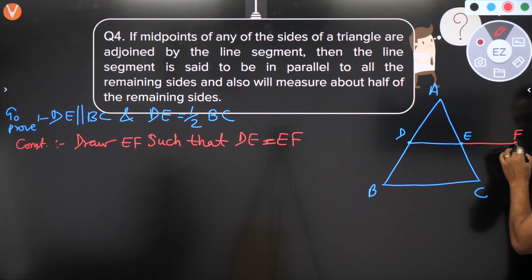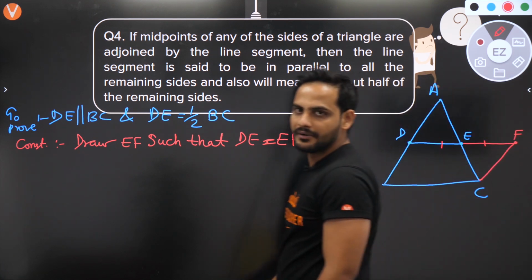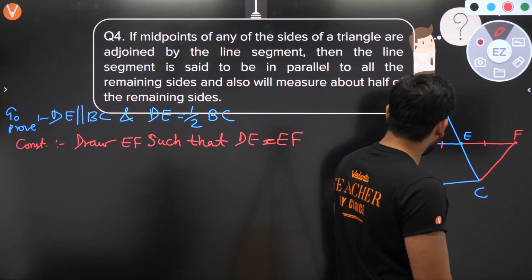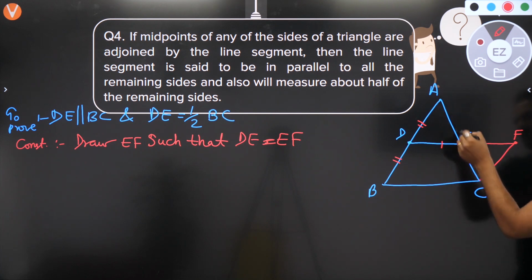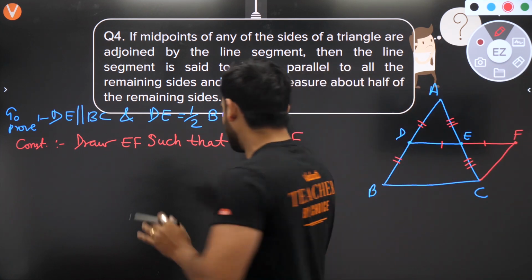Now the next part is what? Join this F with C. So DE and EF are equal. Join this F with C. Now understand. You know D is the midpoint of AB, so these two are equal: AD and DB are equal. And E is the midpoint of AC, so AE is equal to EC. This part is clear. I'm not writing this part.